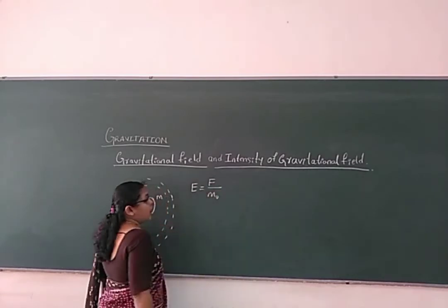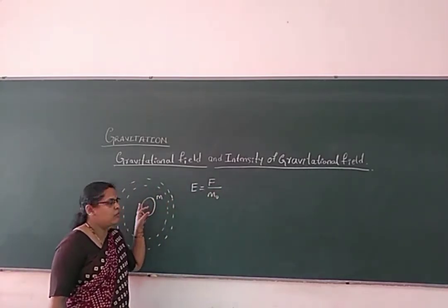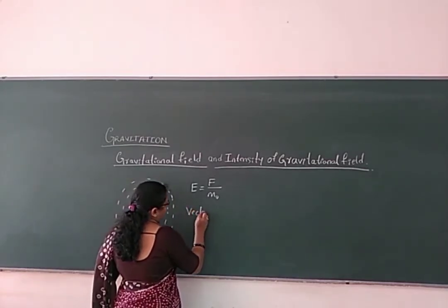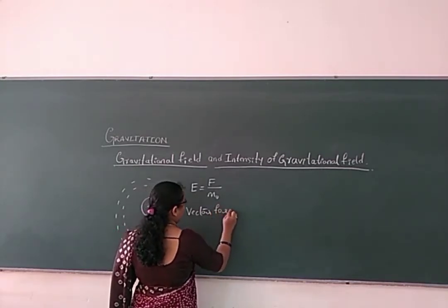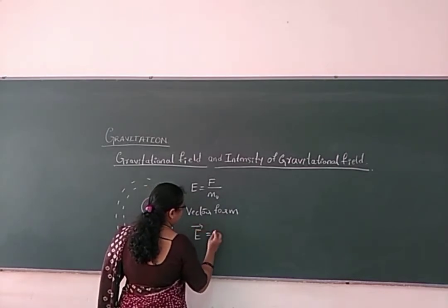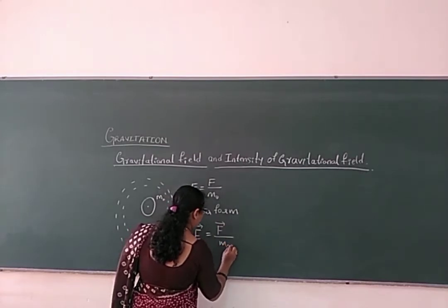What is this F? F is nothing but the force of attraction. m naught is the mass of the unit mass I have considered here. Now this is the vector form of the intensity of gravitational field. What do you write here? The symbol of vector. So vector E is equal to vector F by m naught.